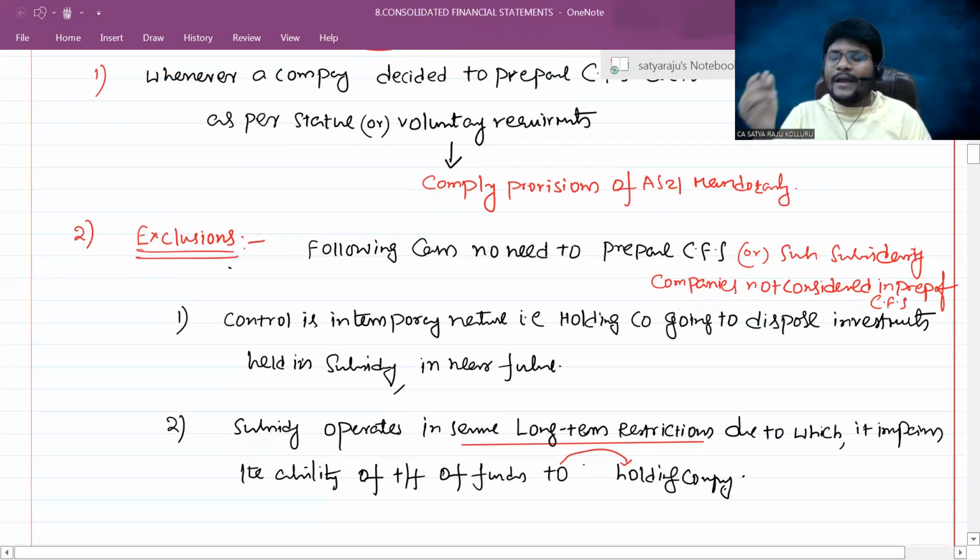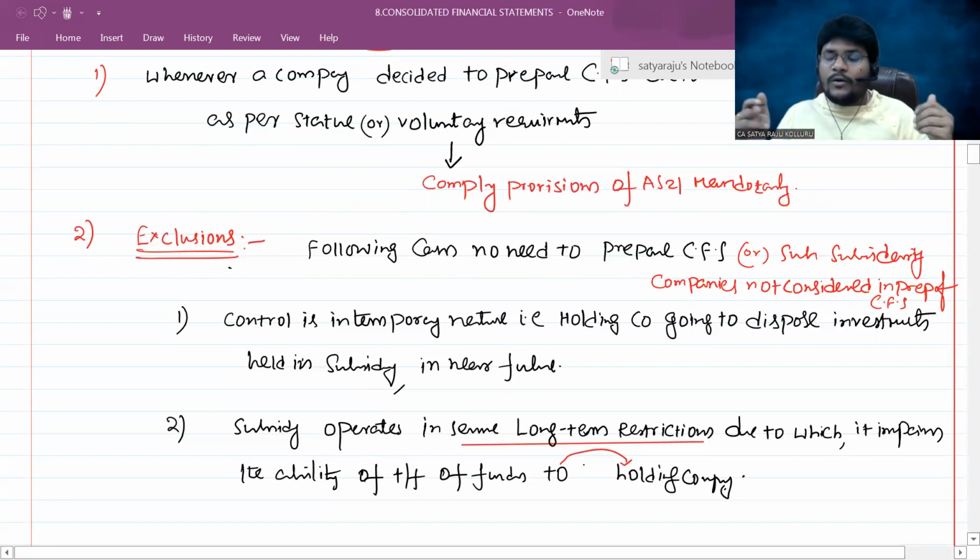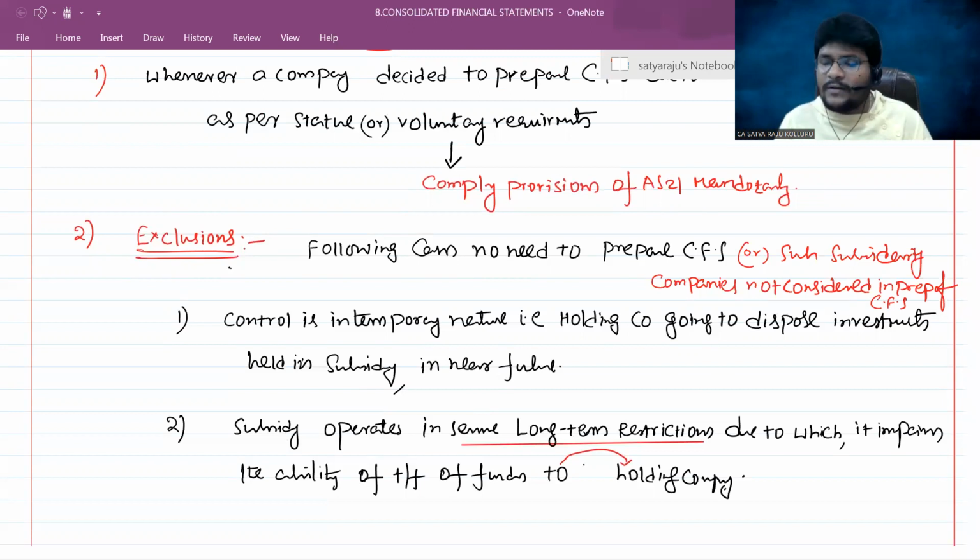Maybe if the holding company has more than one subsidiary, then that particular subsidiary company we are not considering. If such a holding company has only one subsidiary that satisfies these situations, then we need not prepare the consolidated financial statements at all. Do you agree, all of you?